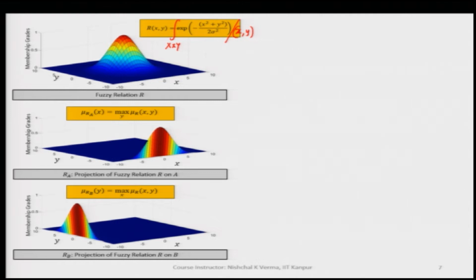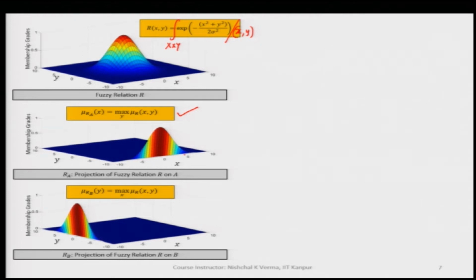We have already studied the projection of a fuzzy relation on A. If we do that, we apply this formula, and by doing this we can very easily find the projection of this fuzzy relation set on A. And let me just remind you that the projection of any fuzzy set reduces the dimension. So, it is eliminating a dimension.